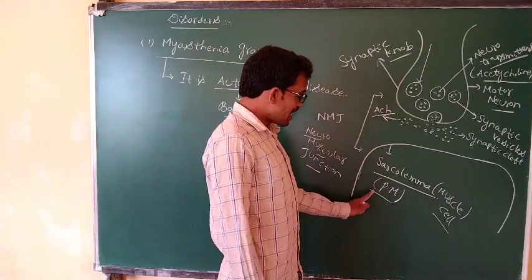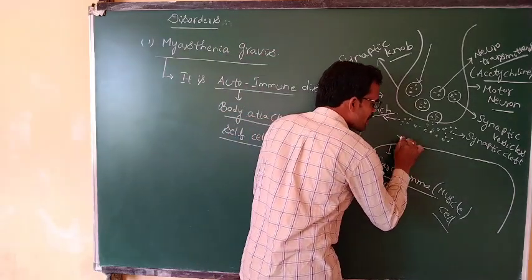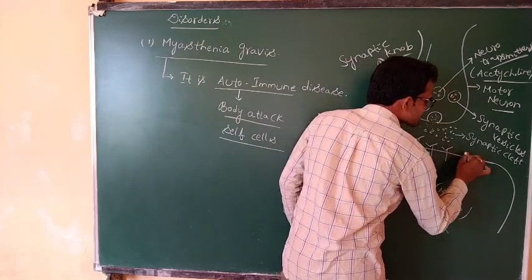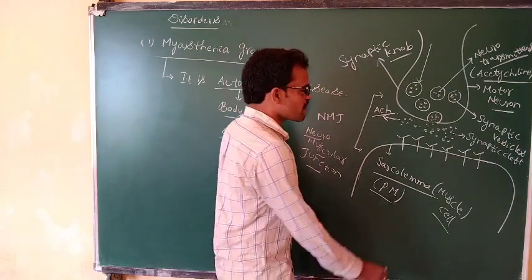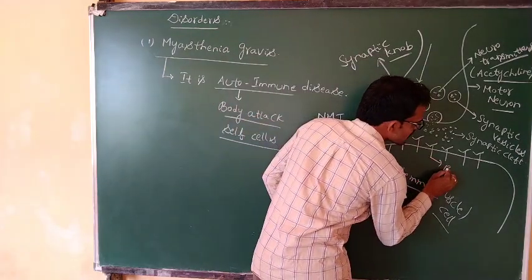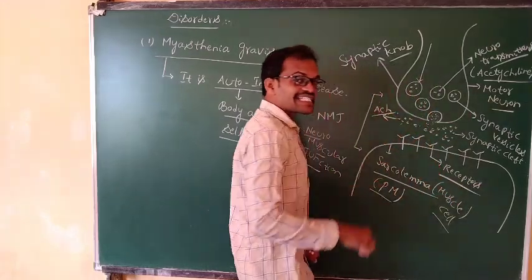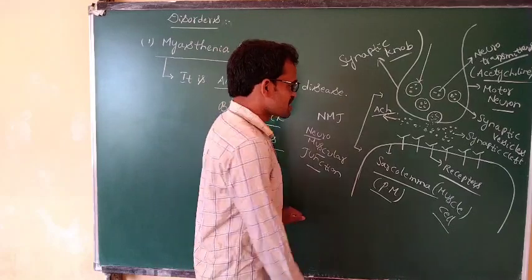It is the muscle cell, its plasma membrane. The plasma membrane consists of specific receptors. It is a post-synaptic membrane, and it consists of receptors.